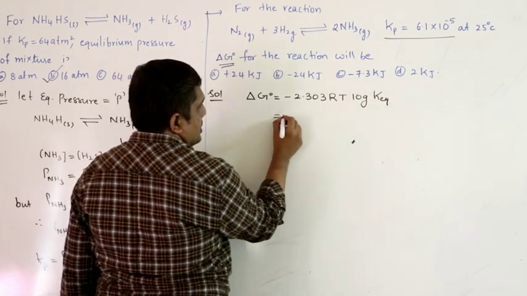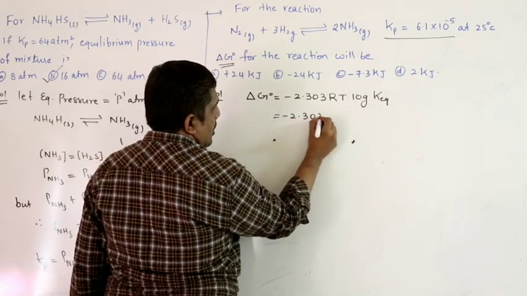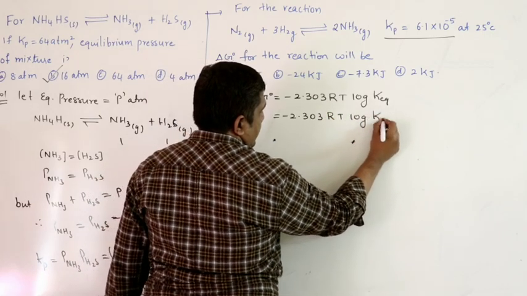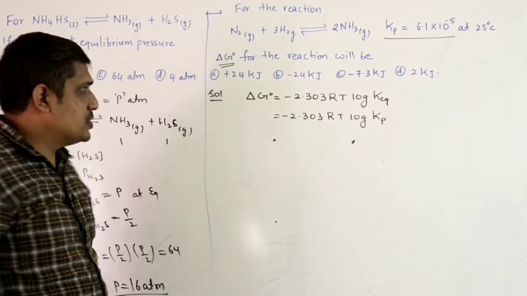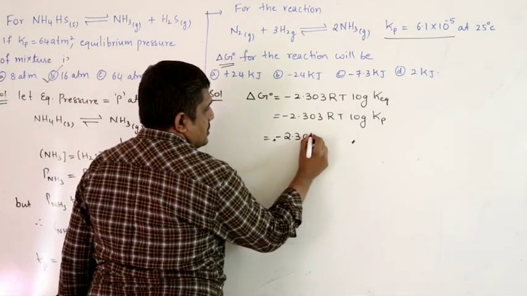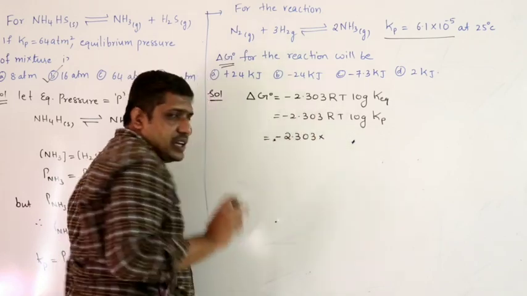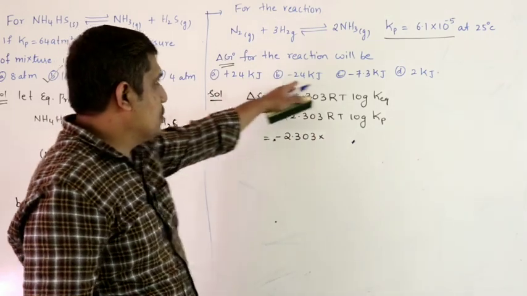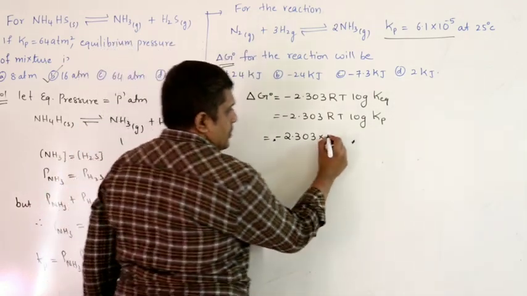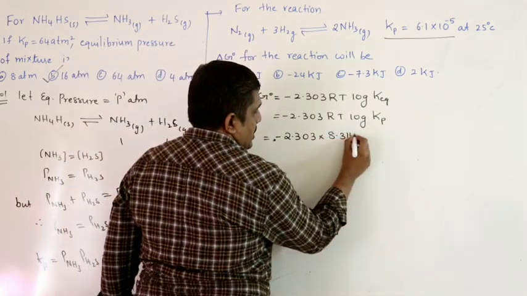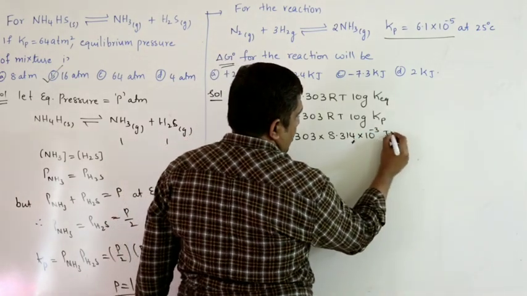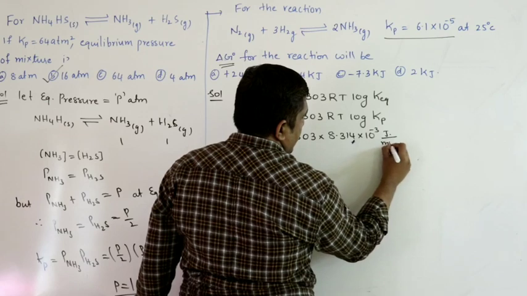Here the equilibrium constant given is Kp, so I am writing log of Kp. So substituting the values, minus 2.303. Before substituting the R value, see the options: kilojoules, kilojoules, kilojoules, kilojoules. Substitute R value in kilojoules. What is the R value? 8.314 into 10 power minus 3 kilojoule per mole per Kelvin.